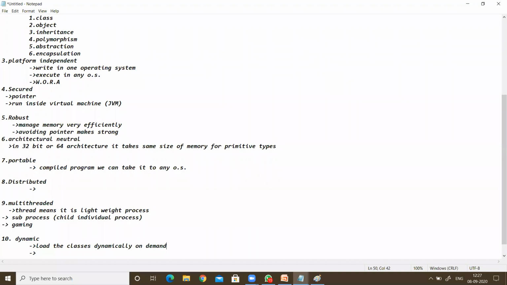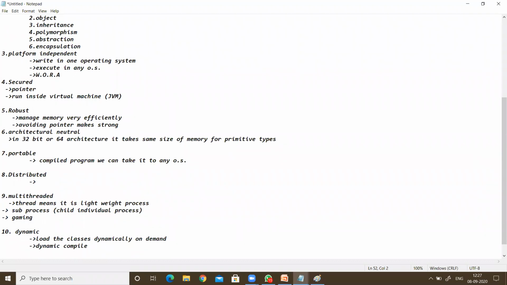Whenever we require, at that time we can load the class into our program and compile it dynamically. Dynamic compilation.